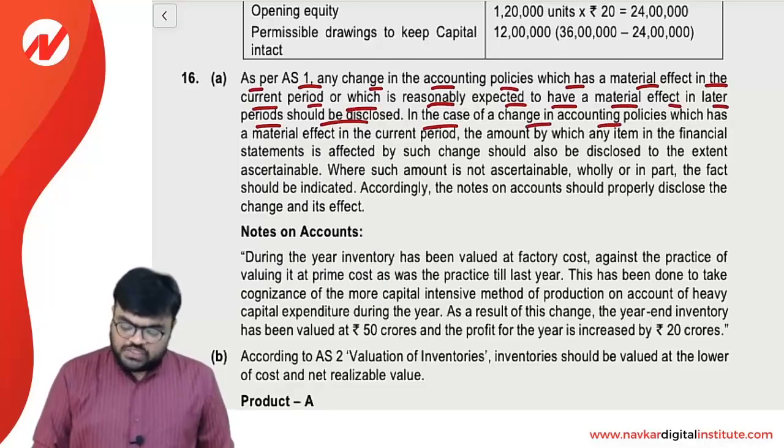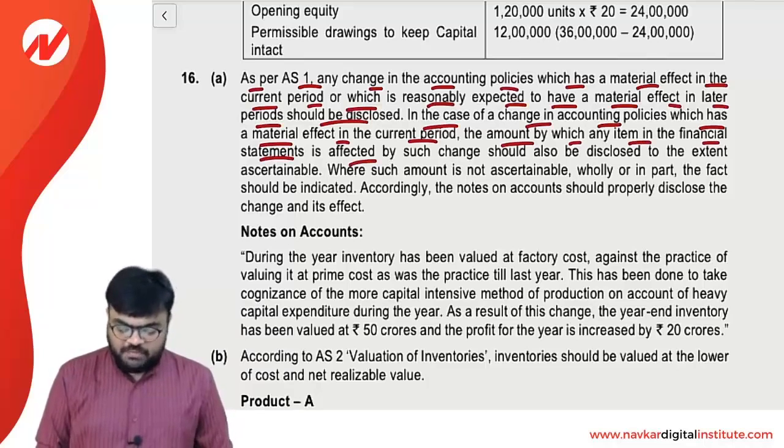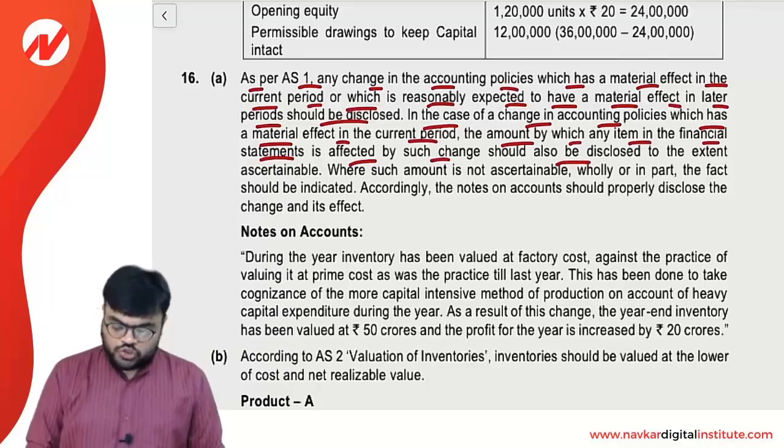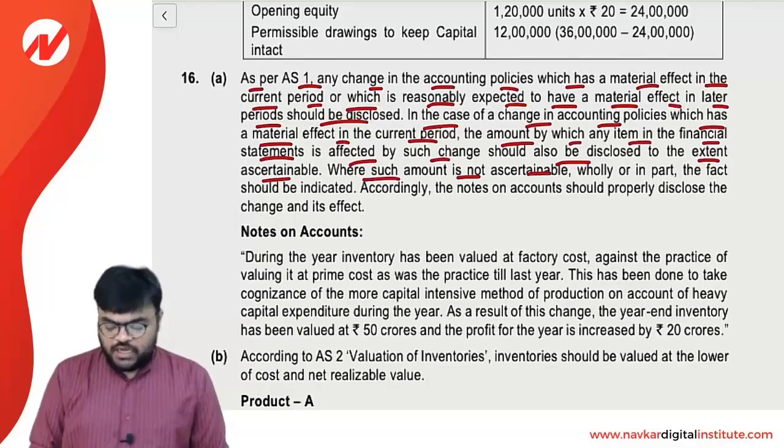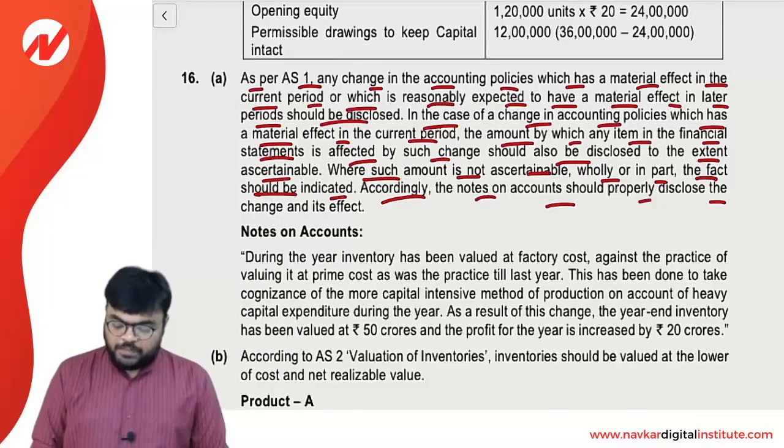In the case of a change in accounting policy which has a material effect in the current period, the amount by which any item in the financial statement is affected by such change should also be disclosed to the extent ascertainable. Where such amount is not ascertainable wholly or in part, the fact should be indicated.